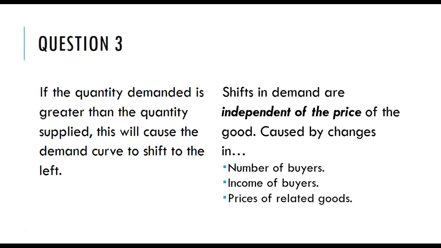The prices of related goods. Now, the related goods here are substitute goods and complementary goods. If the price of substitutes decreases, then the demand for the product that we're interested in, that we're examining, will decrease. The demand curve will shift to the left. On the other hand, if we're talking about complementary goods, goods that go with the product that we're talking about here, then an increase in the price of a complementary good will cause a decrease in the demand for the product that we're talking about here.